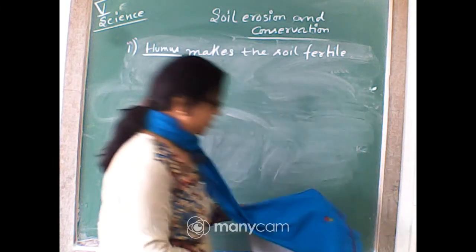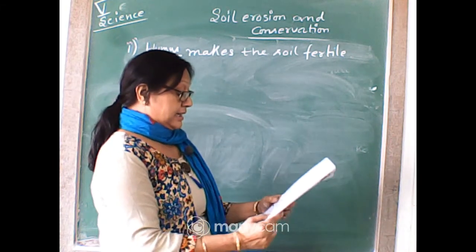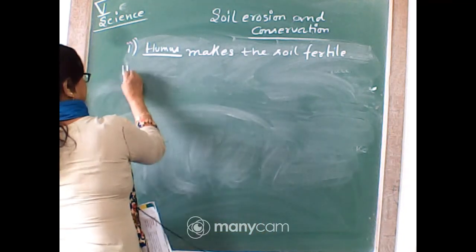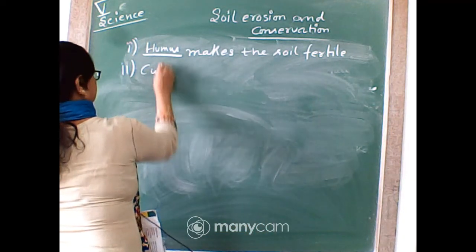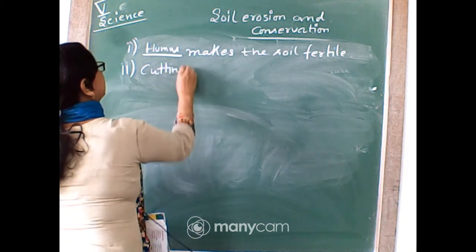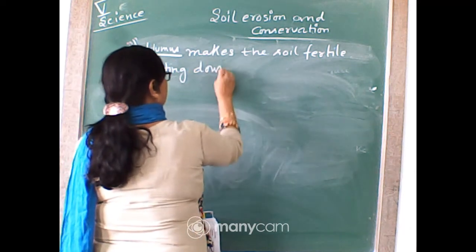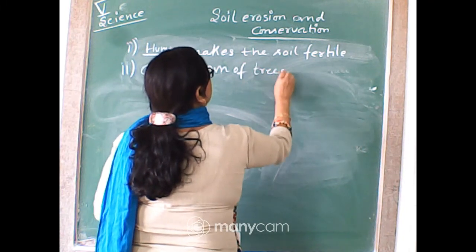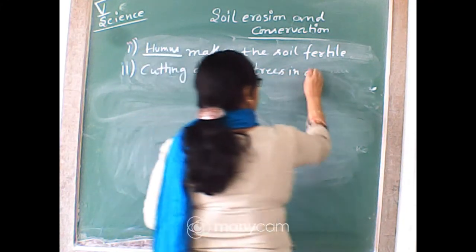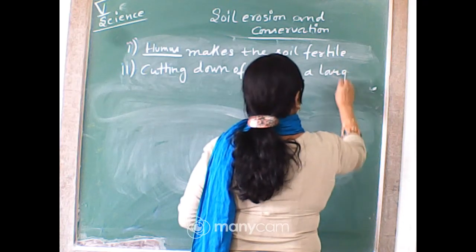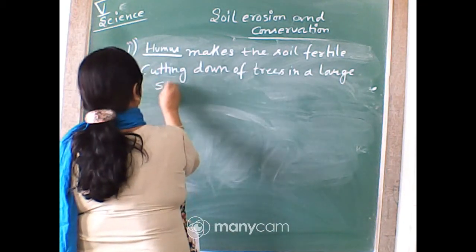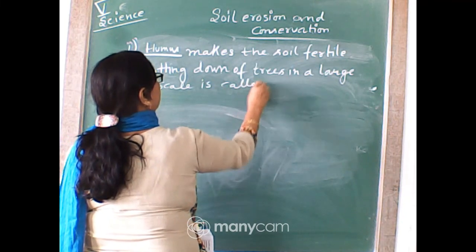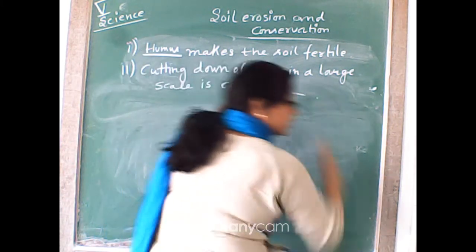Next one: cutting down of trees on a large scale is called what?